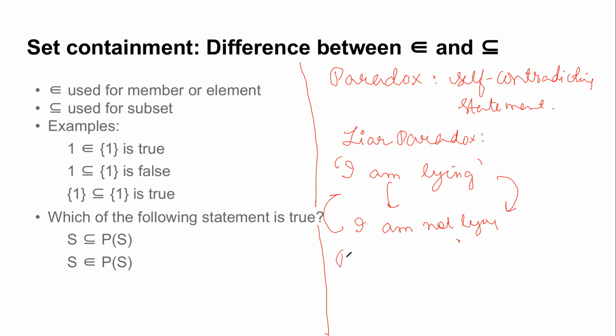Similarly, there is Russell's paradox. Since Russell's paradox is very much related to our course, let me just quickly state it. What Russell's paradox states is, suppose I consider a set R to be a set of all such sets that are not members of itself.